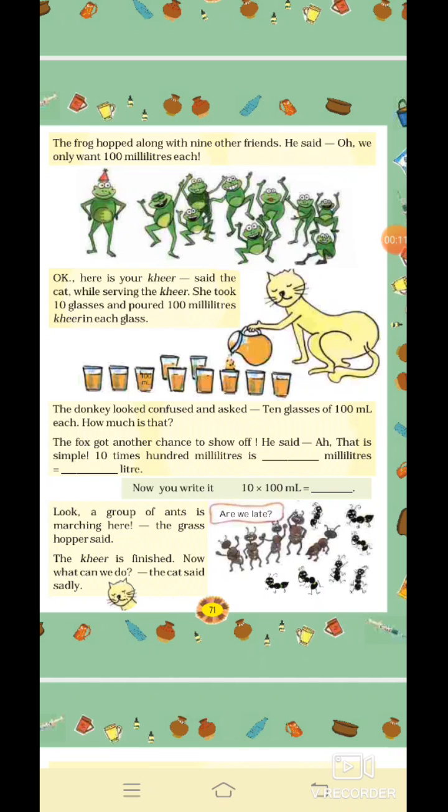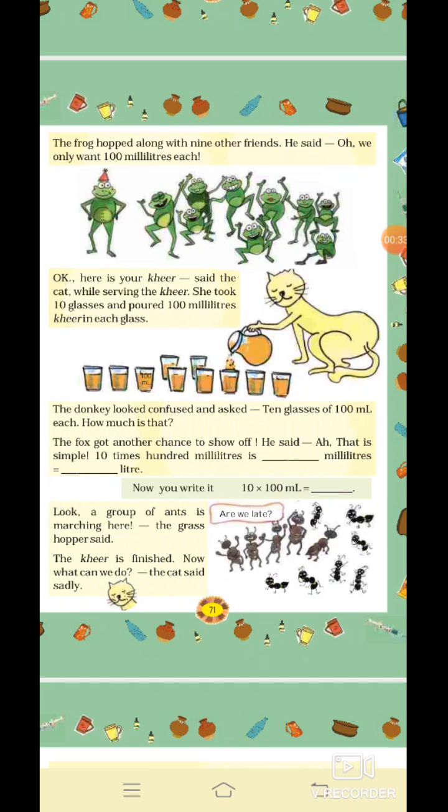She took 10 glasses and poured 100 milliliter kheer in each glass. Now, you can see glasses over there. Each glass is of 100 milliliter. Now, the frog already said before that each of us wants 100 milliliter. So total 10 frogs are there. So 10 glasses of kheer.